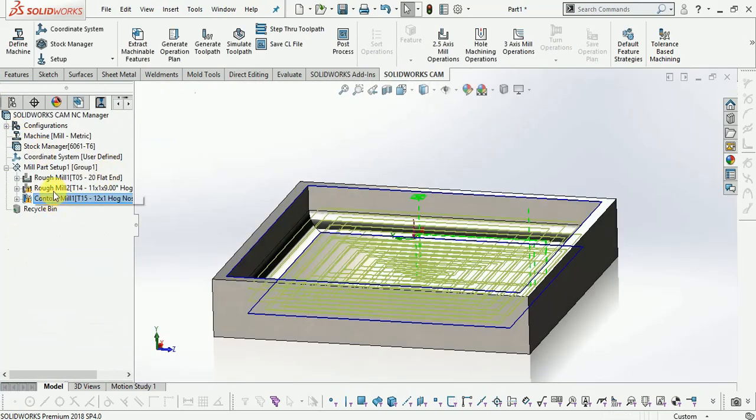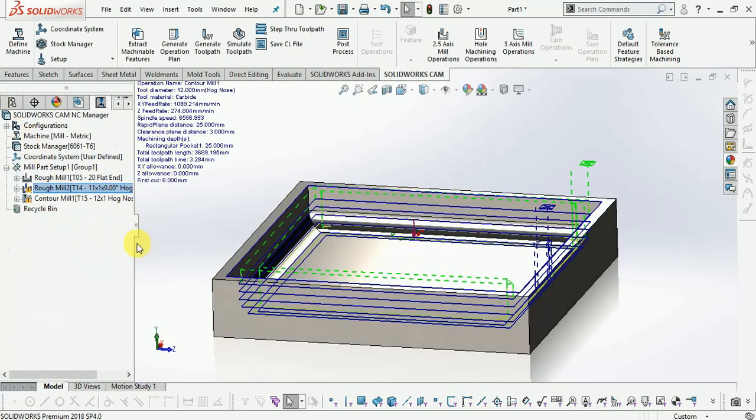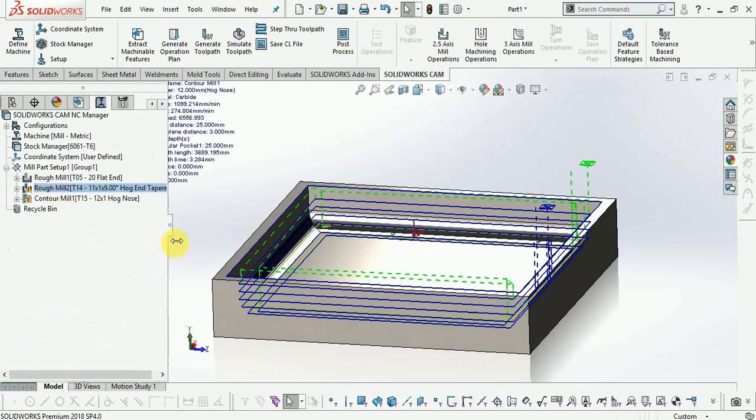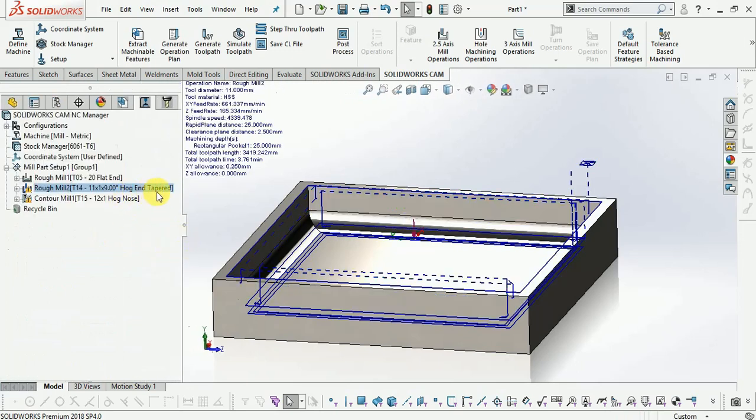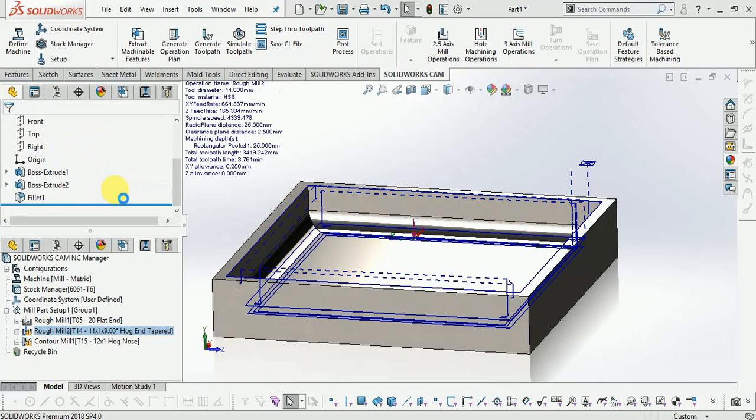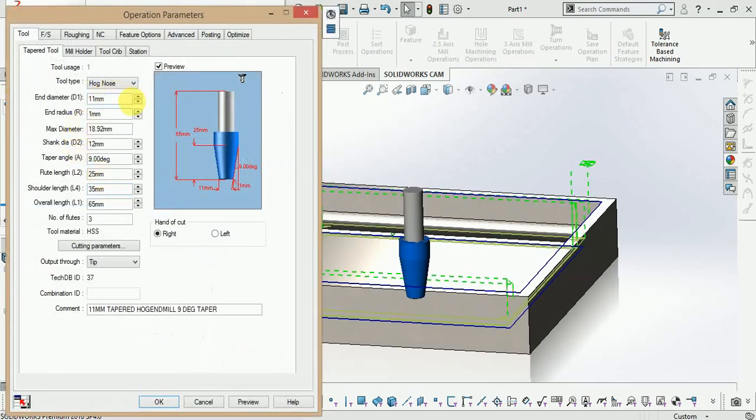Now you can see here rough 2, which is on and taper tools. Which has a bottom diameter 11 mm. You can change the tool diameters from here.